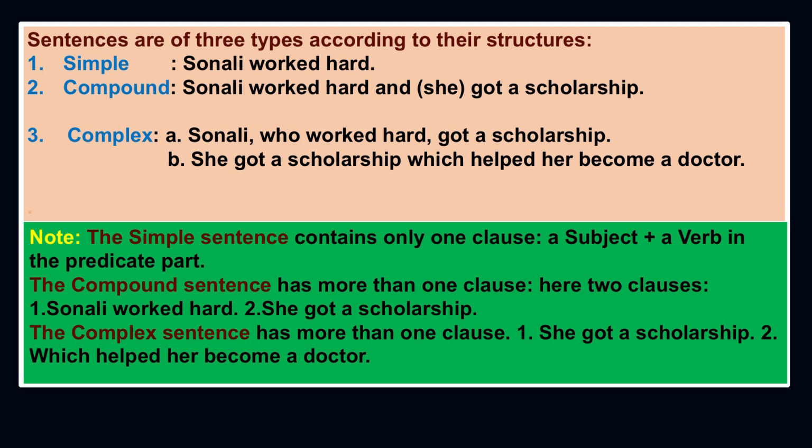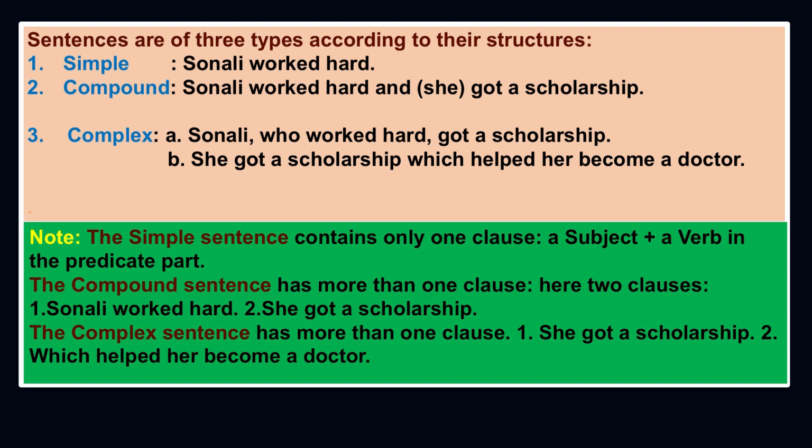I have given some examples. You see, simple sentence, compound sentence, complex sentence. There are 3 types of sentence based on their structures. How they are made, taking the structure, taking the frame, we can divide sentences under 3 heads, 3 groups: simple sentences, compound sentences and complex sentences.